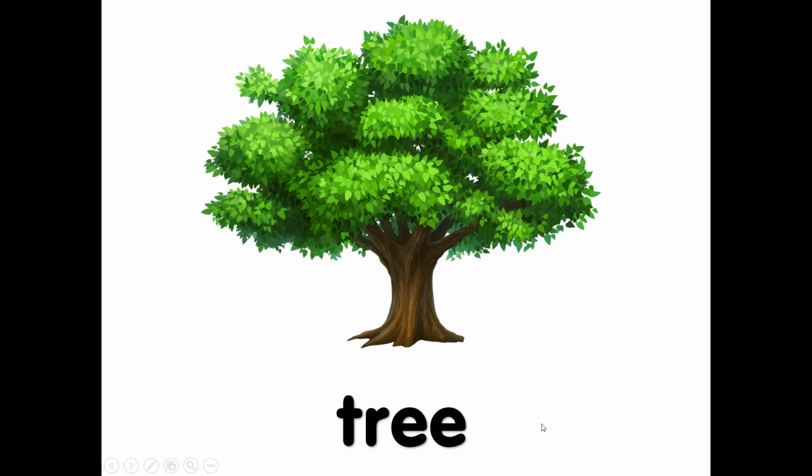What is this? This is tree. What is tree? 树。Now, let's revise all the four things in the nature. The first one, moon. What is moon? 月亮. What is this? Stars.